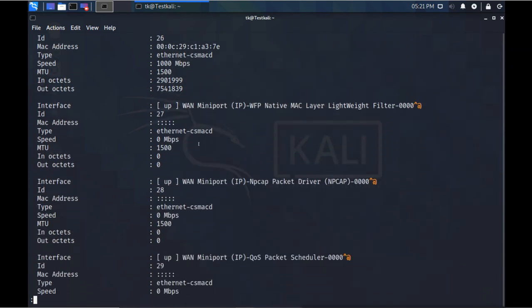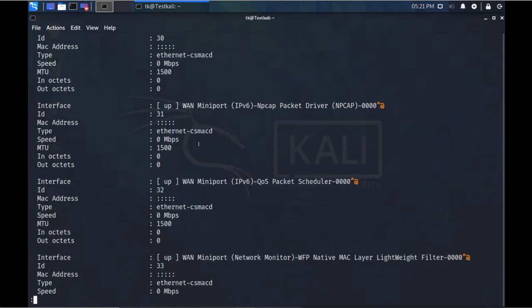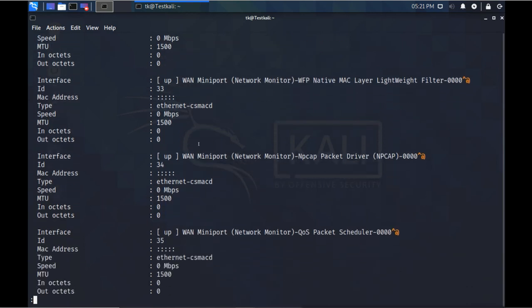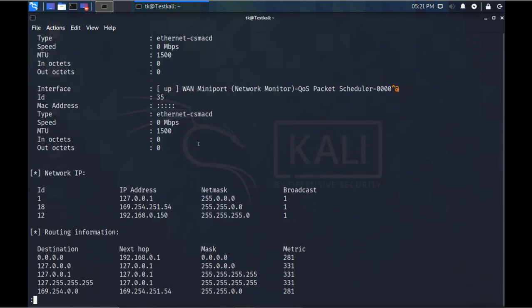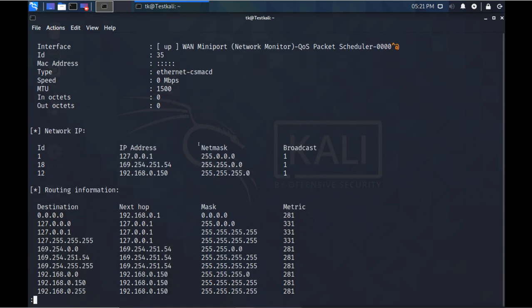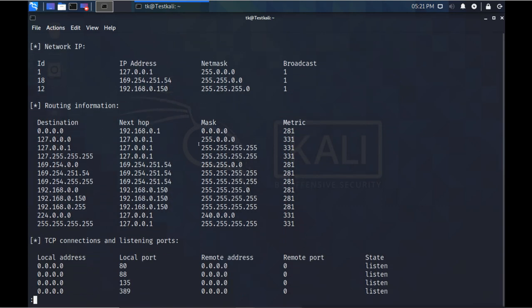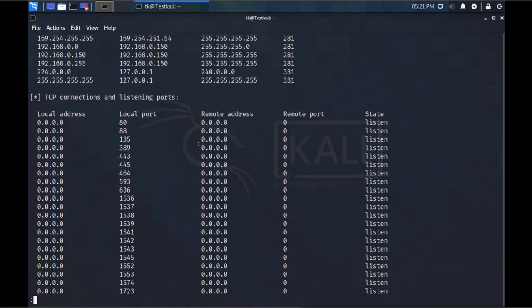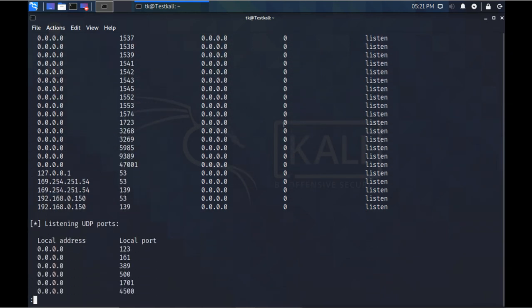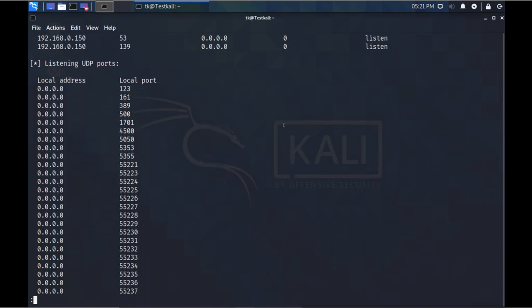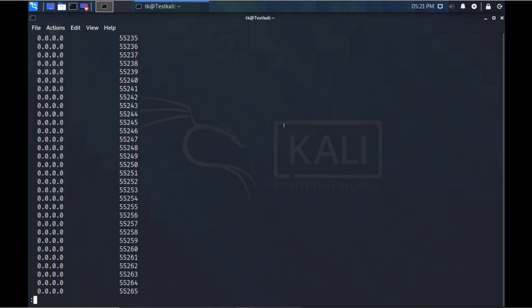And you can see these are the interfaces we have on the server, and this information is very accurate because it is coming from the server itself. Network IP addresses, routing information, you can see the TCP services running. All these services are running there. These are the UDP ports which are open. All these ports are there.